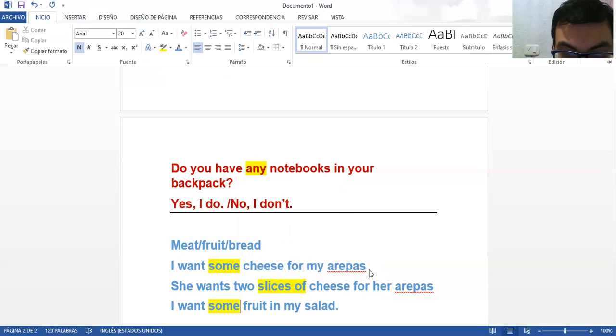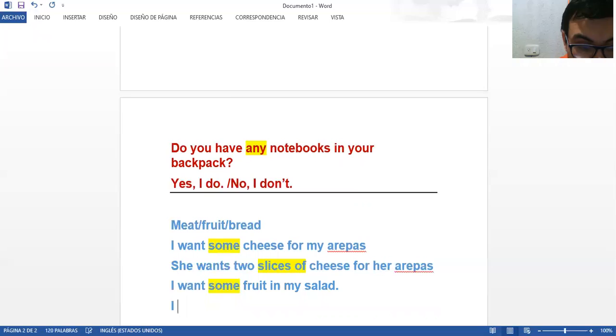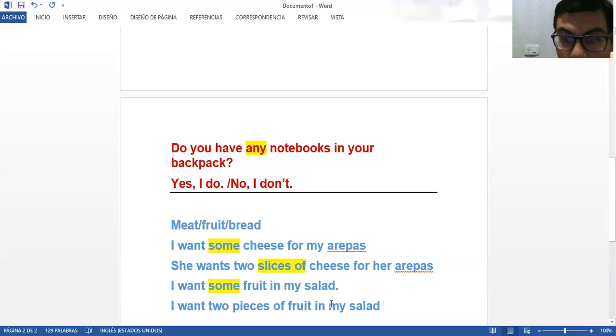Or we can also say, I want two pieces of fruit in my salad. Very good. Here, two pieces of.